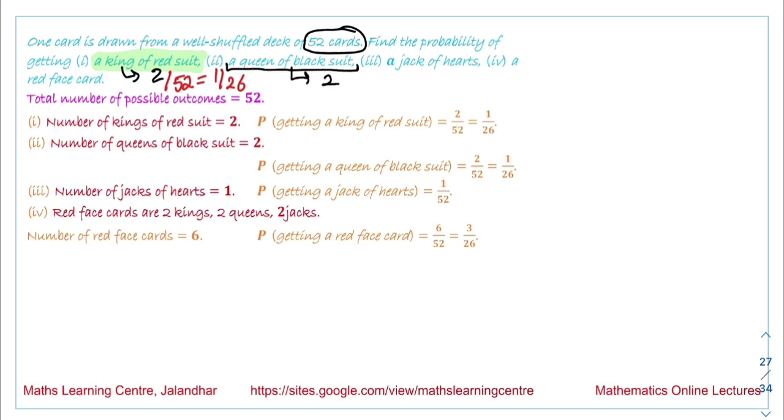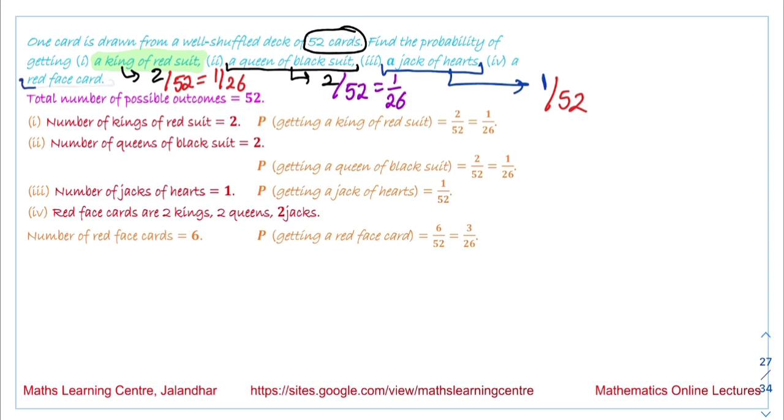Next is a queen of black suit. Again there are 2 queens of black suit. The total number of possible outcomes is 52. So the probability is 1 by 26. Next is a jack of hearts. How many jacks of hearts are there? There is only 1 jack of hearts. The number of all possible outcomes is 52. So the probability of a jack of hearts is 1 by 52.